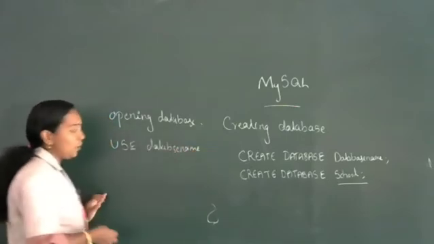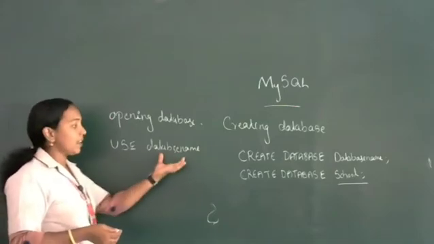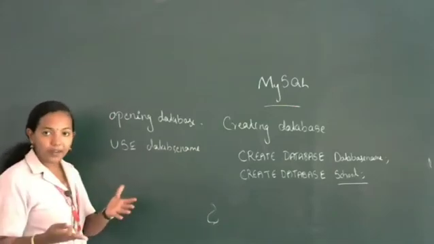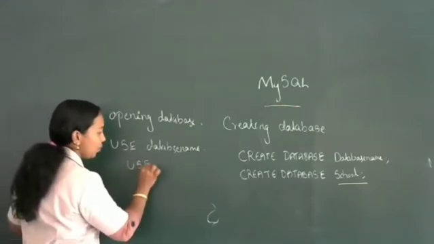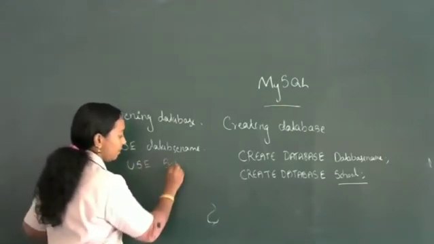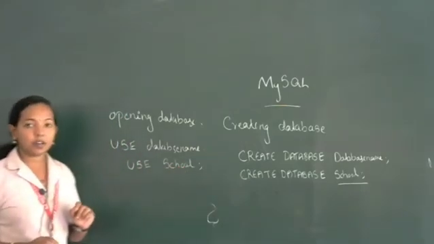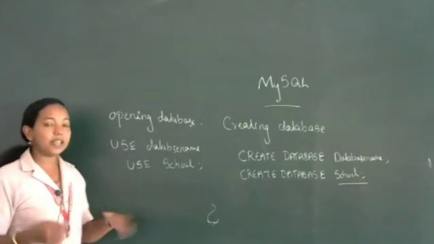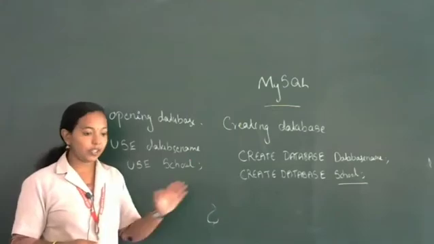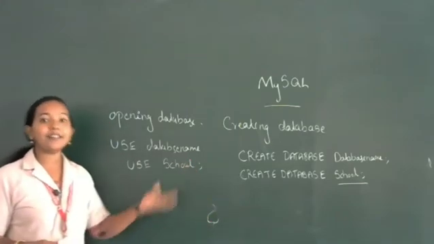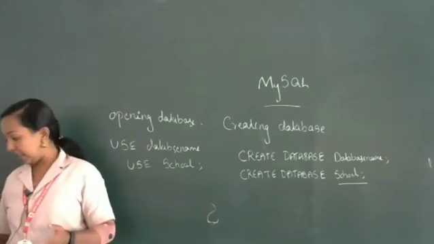When we write USE database name, the corresponding database will open for the creation of tables. We can write like this: USE school; semicolon. Then the database school will open for table creation. That is how we open a database.